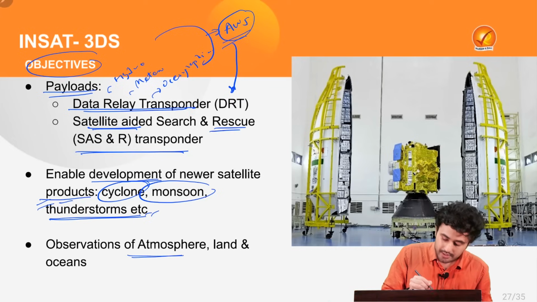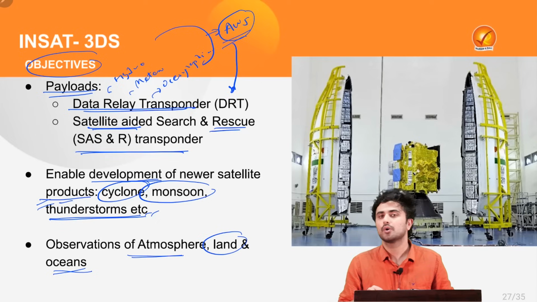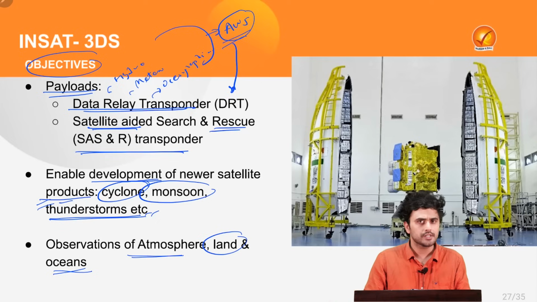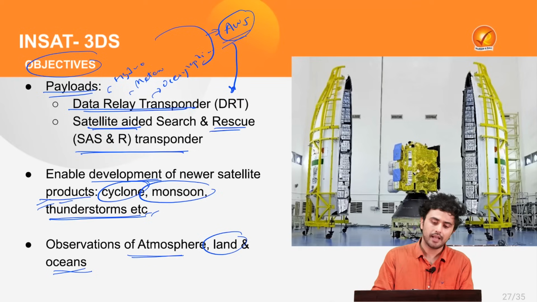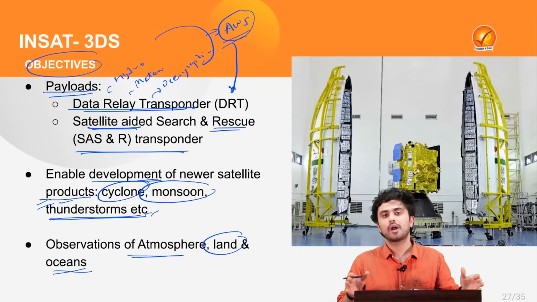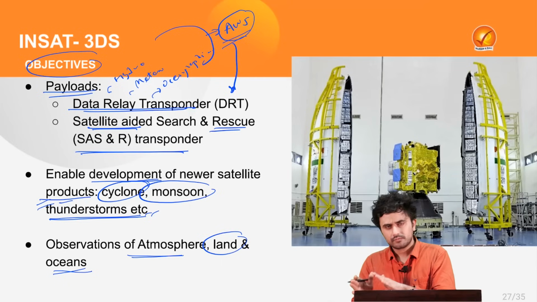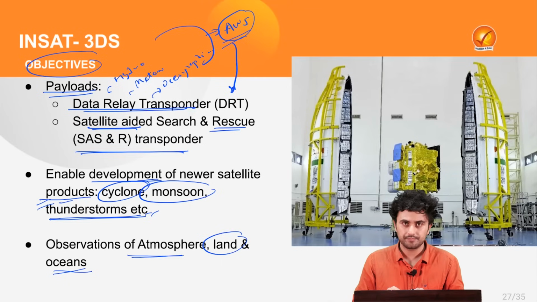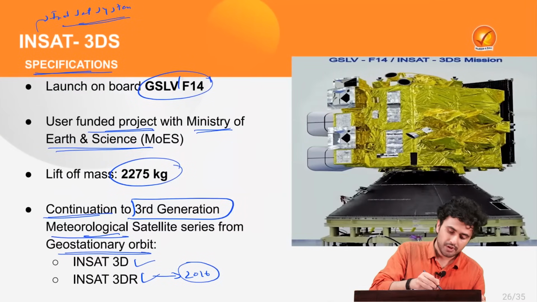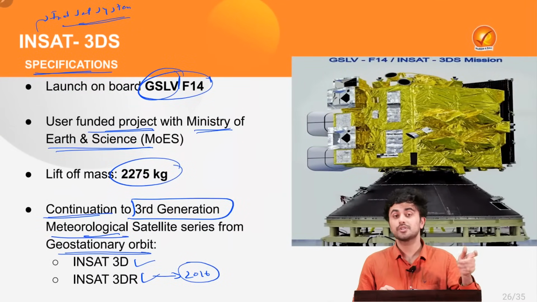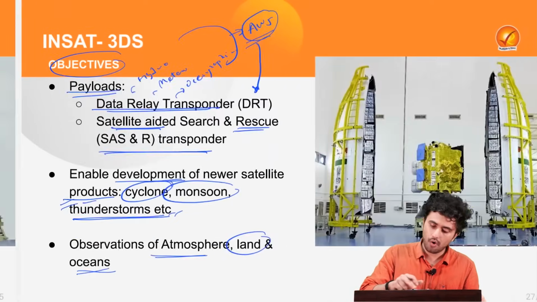Then, it will help us in the observation of atmosphere, land as well as oceans. Now, with this discussion, there is a growing realization that this satellite is going to be very important for our economic growth as well as to ensure our uniform growth in the future. But at the same time, we had read about a term, GSLV, that is Geostationary Launch Vehicle. So let's quickly inquire what a geostationary orbit is.